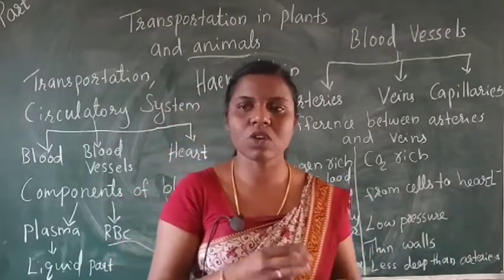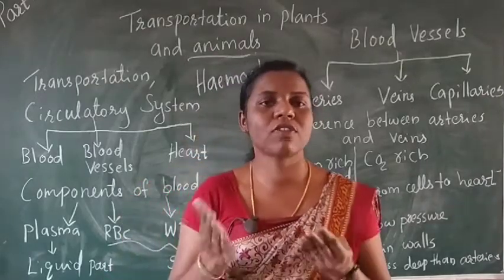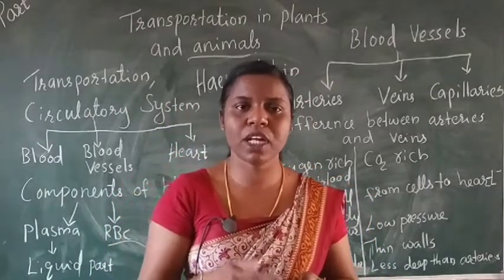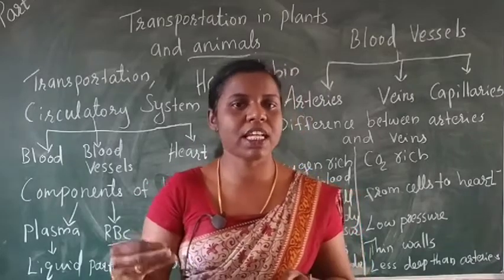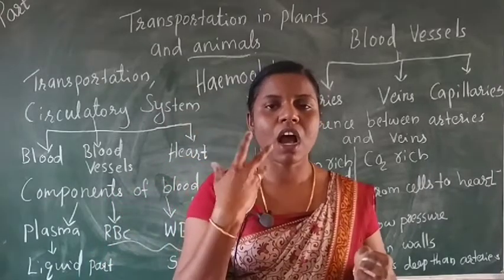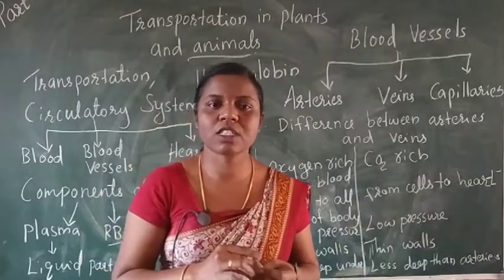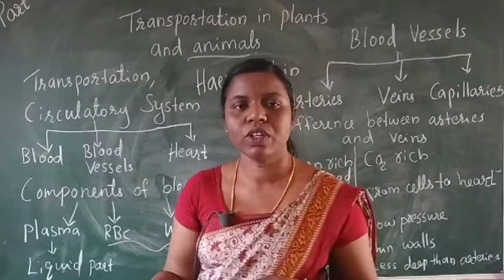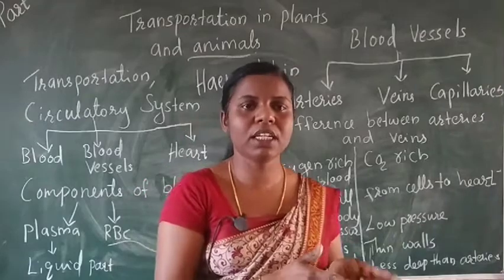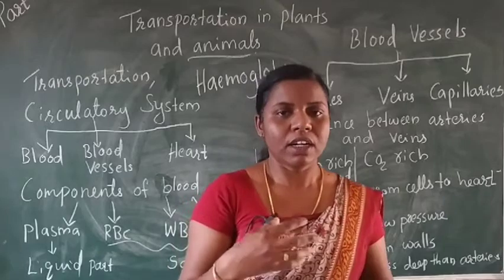It carries oxygen from the lungs to different parts of the body, then it carries water to all parts of the body, then it carries carbon dioxide rich blood from the cells to the lungs. That means carbon dioxide is our waste product, produced outside the blood. Then, blood transports waste products to the kidneys for the removal of waste.